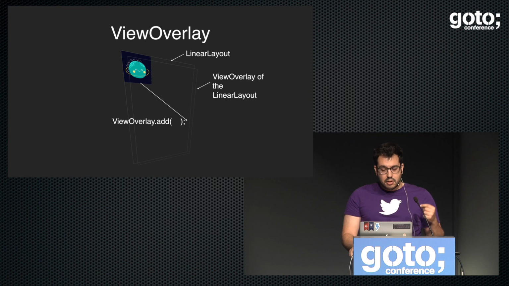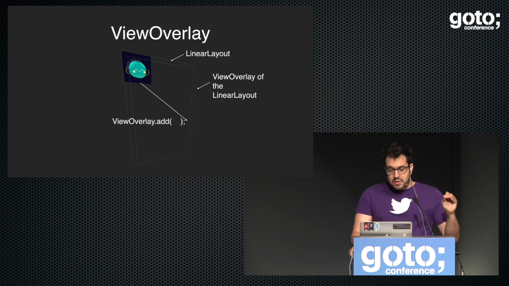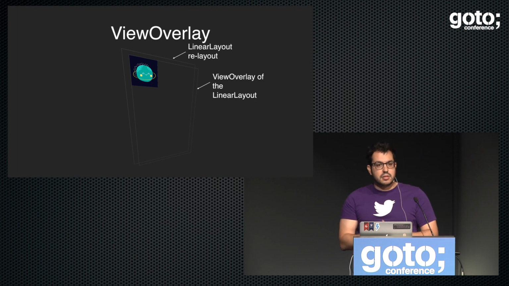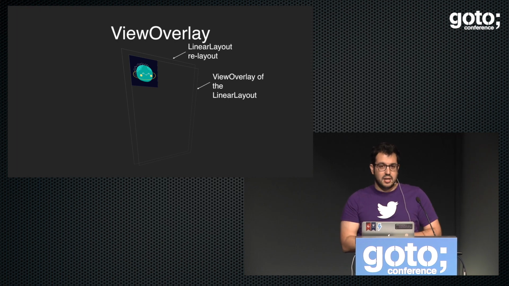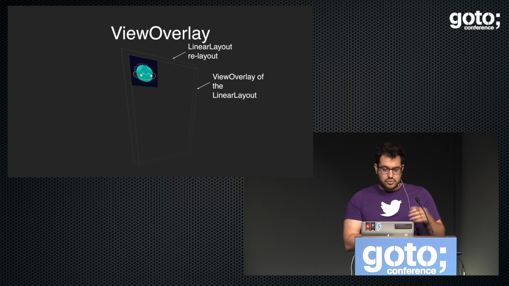And what is going to happen is that, sadly, that image view is not going to be part of the linear layout anymore. It's going to be in this temporary view overlay that we're going to use for animations. When you do that, the rect of that image view is invalidated in the parent, so that forces a relayout. So you have to be careful if you depend on that view, otherwise you will mess up the whole hierarchy. But the good thing is any type of touch event or animation gets delegated to that view overlay with that image view. So if you have a reference to this image view and you try to do an animation, it will animate even if it's not part of the linear layout anymore, which in this case is part of the view overlay.